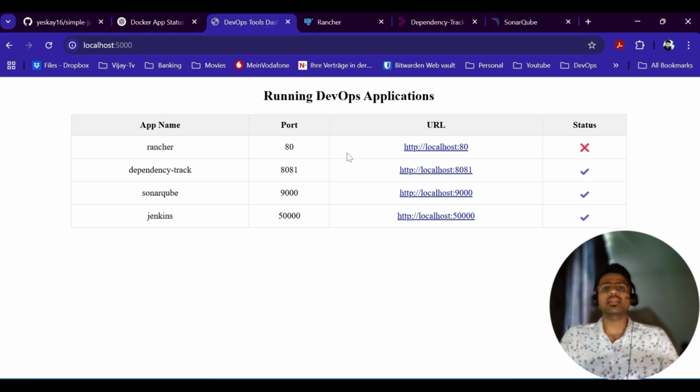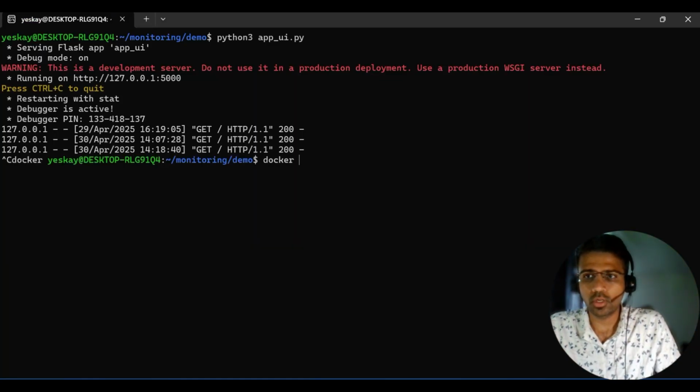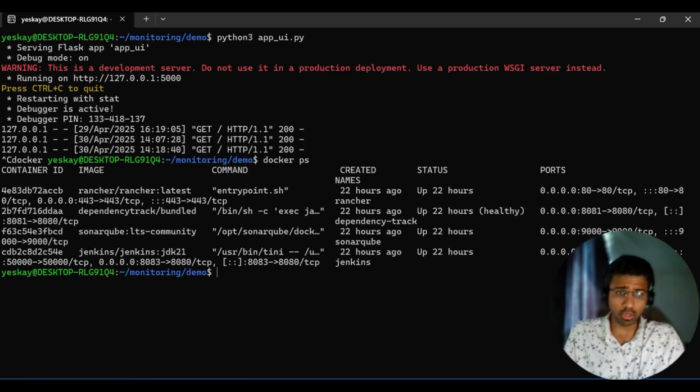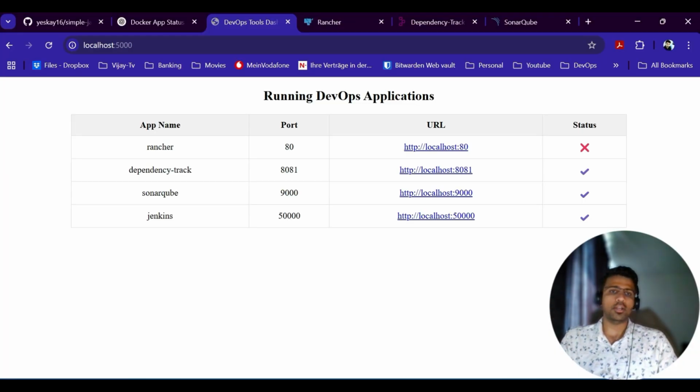And not just that, you can bring more and more information into this UI. You can add some logs. This is basically coming from here. If I cut it, it's basically coming from Docker PS, and Docker PS has a lot more information that you see. So you can also add more information to this UI if you want.